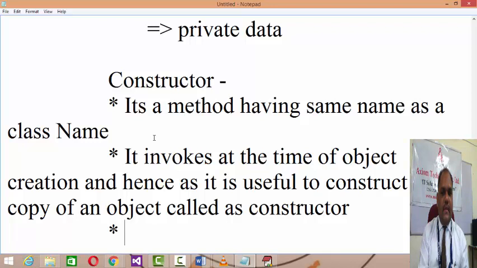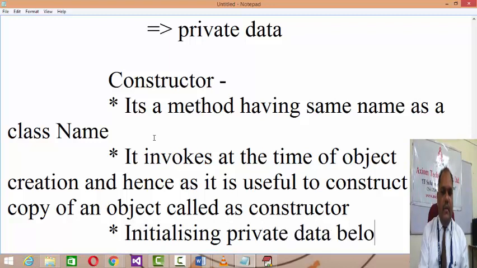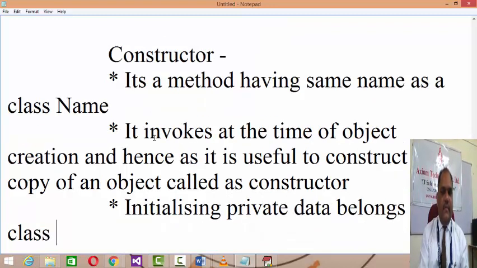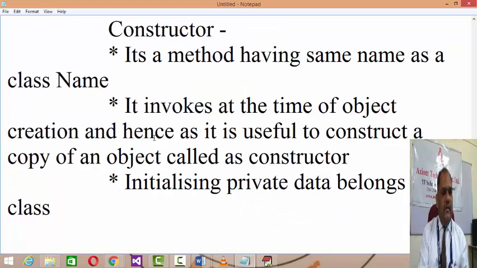And it is useful for initializing private data belonging to the class, right?